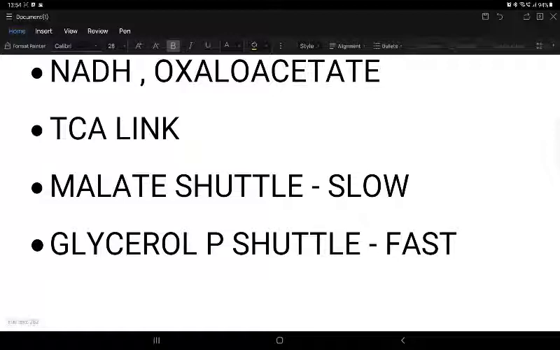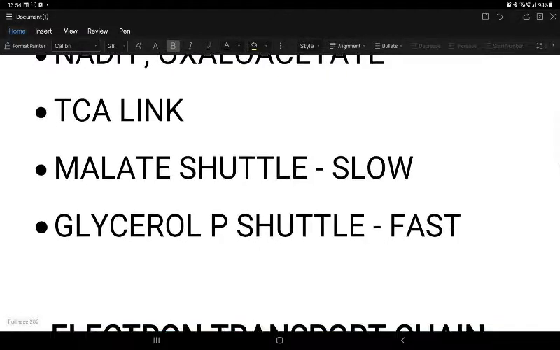The malate shuttle and the glycerol phosphate shuttle are both present in the inner mitochondrial membrane and transfer reducing substances from the cytoplasm to the mitochondria. Whereas in the malate shuttle the NADH goes into the mitochondria as NADH, in glycerol phosphate shuttle the NADH is given in and it is produced as FADH2. I will explain later how it actually goes ahead.